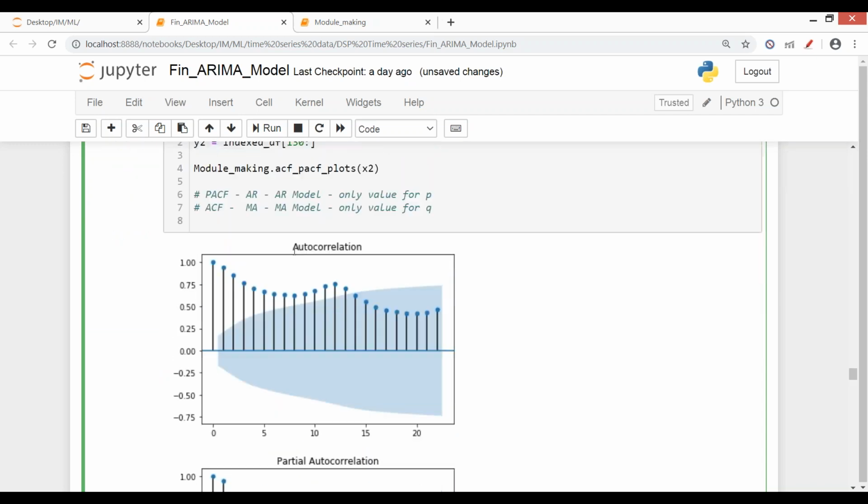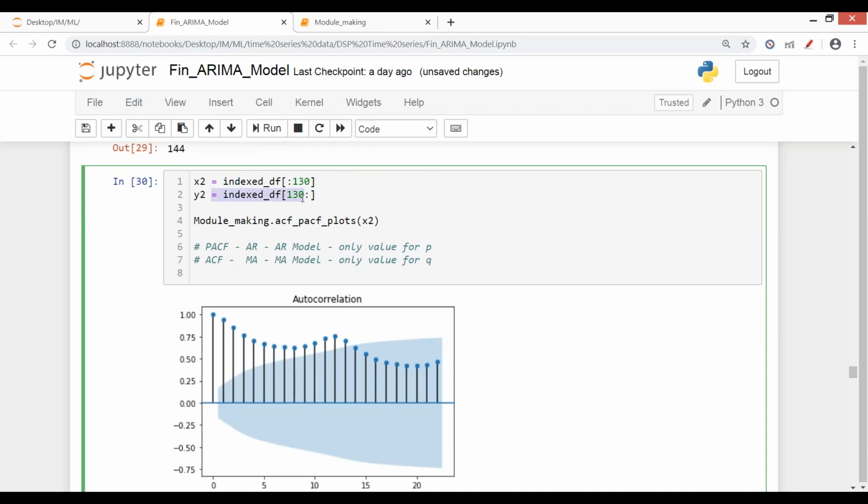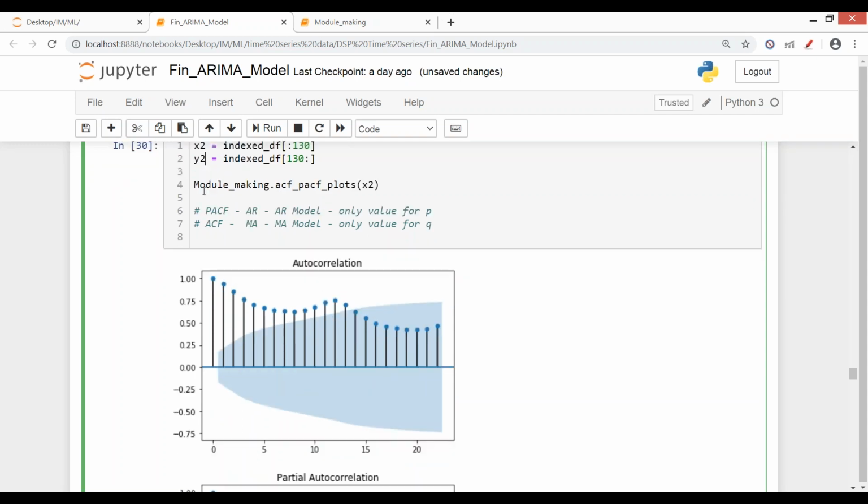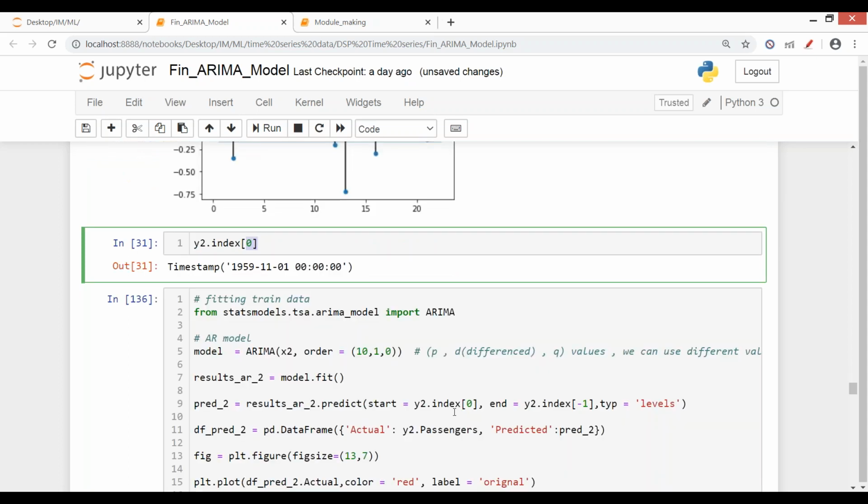I have to feed it in, because only if we already have the data can we see how good our model was. That is why this x and y are created. Now y is the starting point, so I have to predict from this date till the last value of y. Okay? Now these are the starting and ending points.